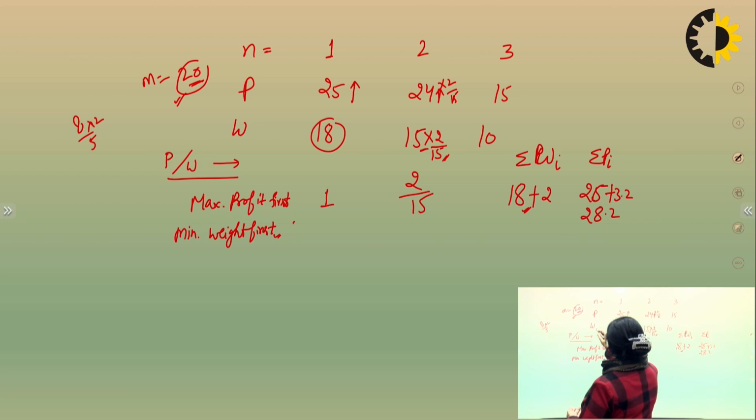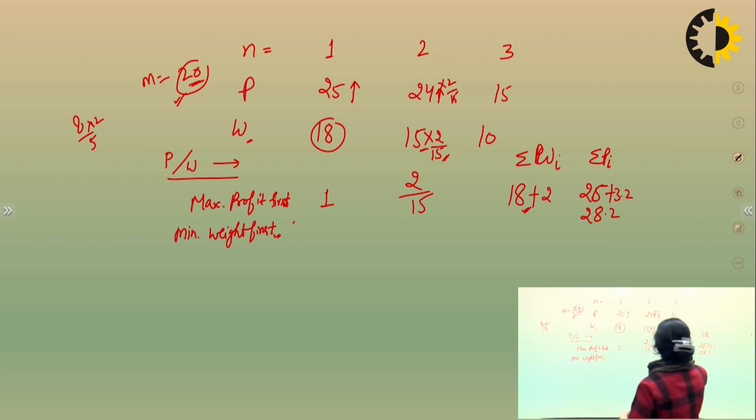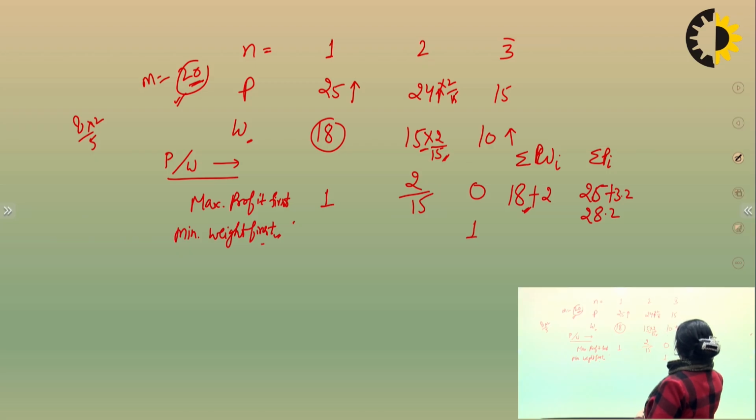So in that case, what do we see? This is your weight, the minimum weight, that is 10. They will consider this one. Here the third one is 0 because the bag is already full with 20 capacity. In this minimum weight 10, you can have the third item in your bag completely, and weight is 10 and profit is here 15, right?